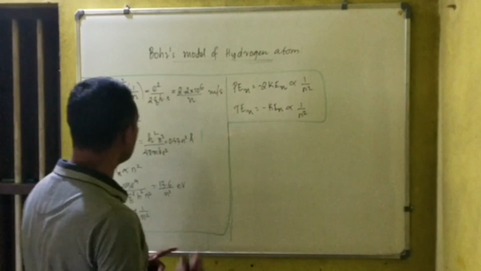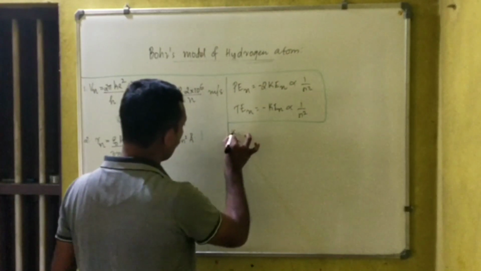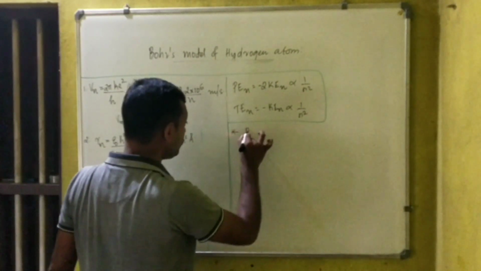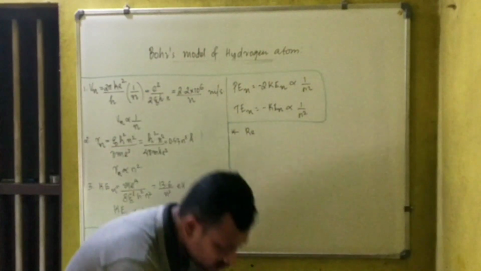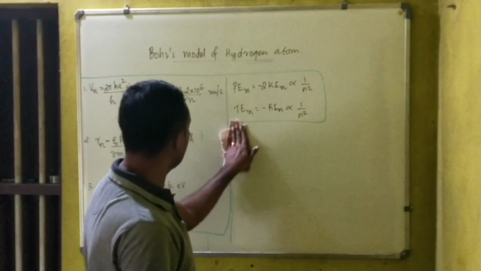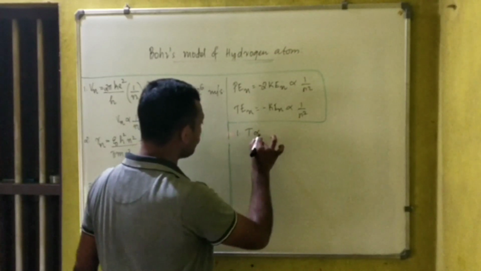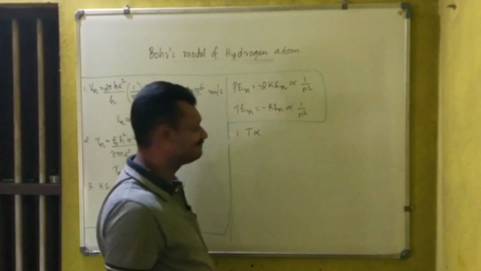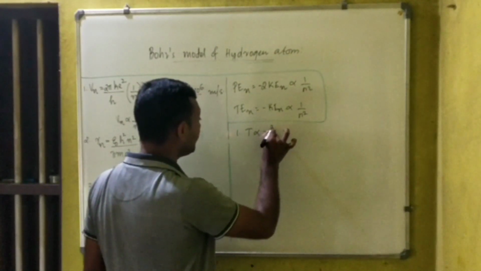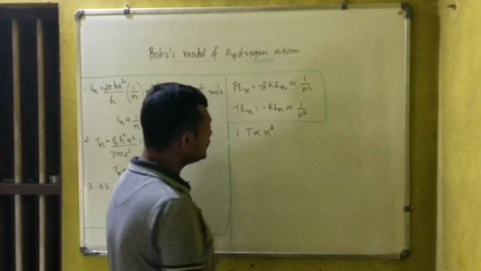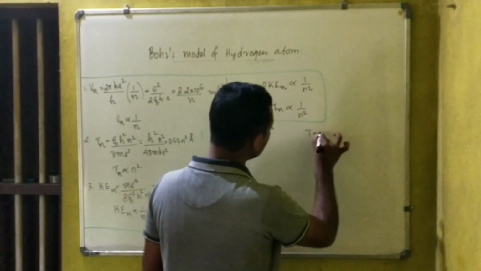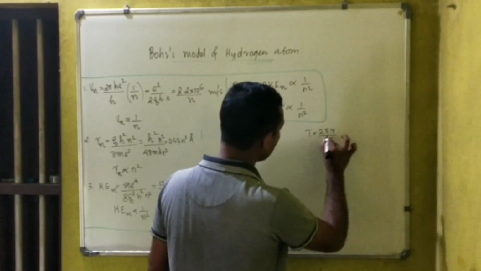Now I want you to find out some relations. First conclusion: time period is proportional to n cube. You can see how we get it. Time period is equal to 2 pi r by v.